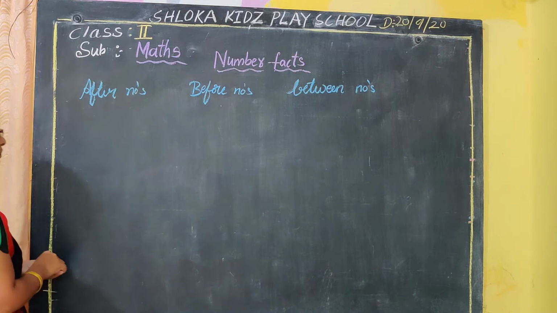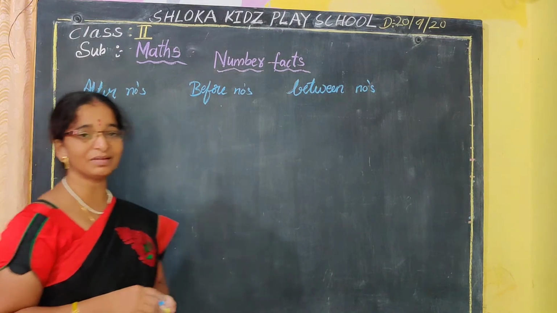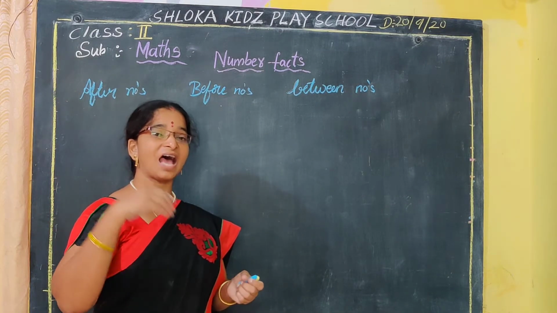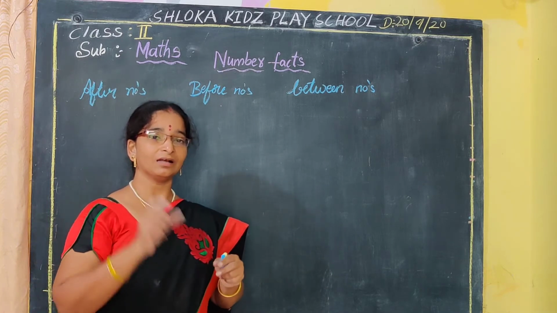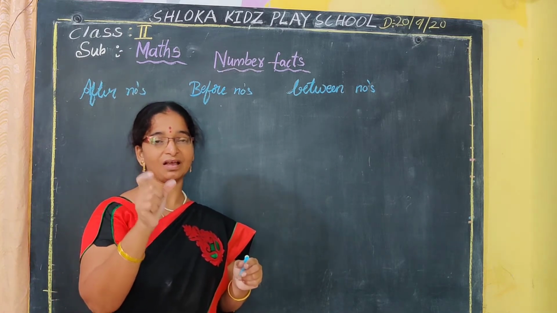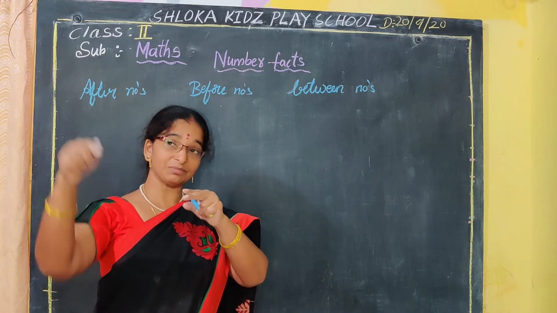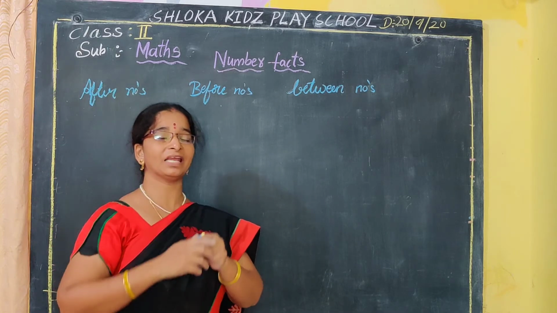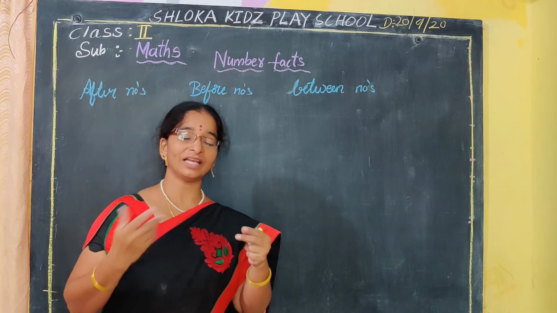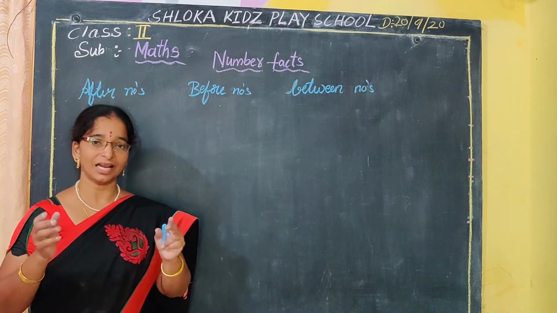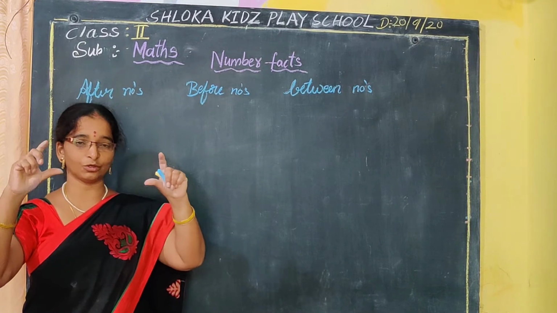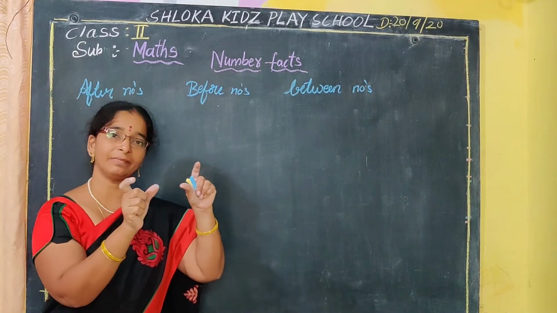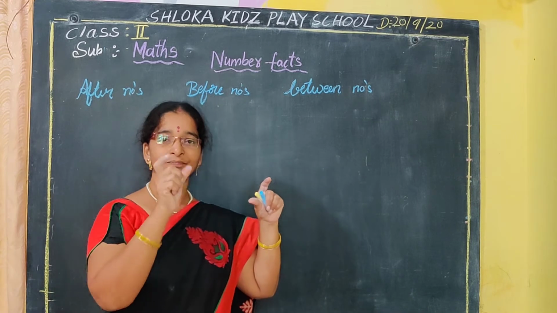Now tell me, after means what? The number which comes after is called after number. Before means, for example, for a number I have given, the number which comes before is called the before number. Between numbers means what? Between two numbers, the number which comes in the middle is called the between number.